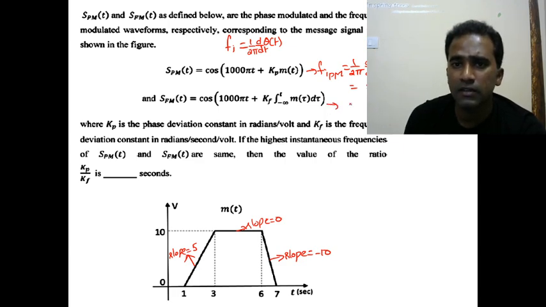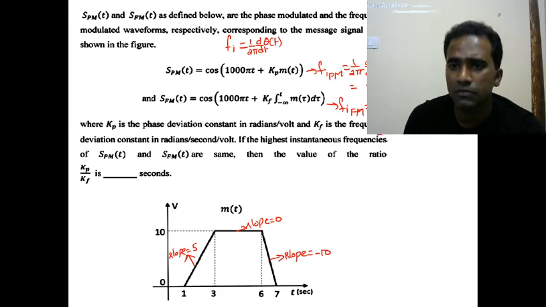Similarly, Fi FM signal is equal to 1 by 2 pi into d by dt of 10,000 pi t plus kf integration from minus infinity to t of m of tau d tau.